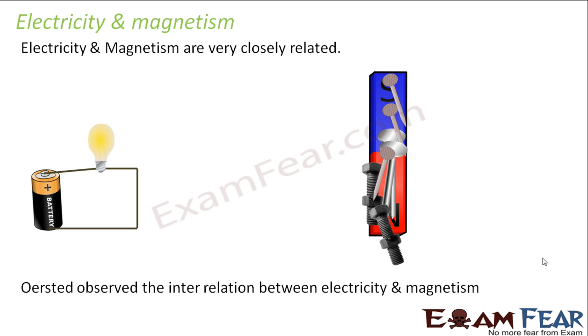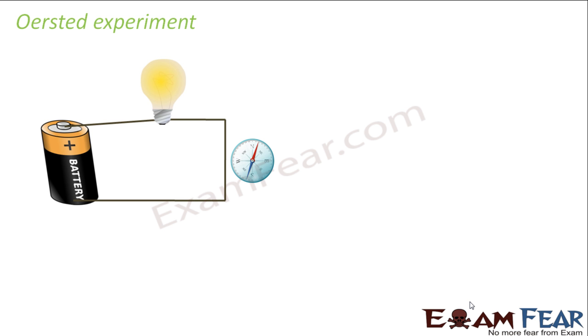But Oersted was the first to observe that there was an interrelation between electricity and magnetism. These two branches were very closely related to each other. Now, how did he observe this? So what did Oersted do? He took a simple circuit where he had a source like a battery connected such that electric current flows through the circuit. And he took a magnetic compass needle and placed it near the circuit.